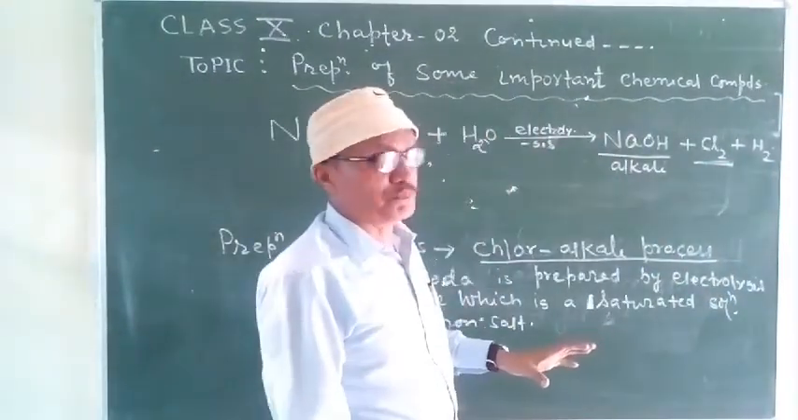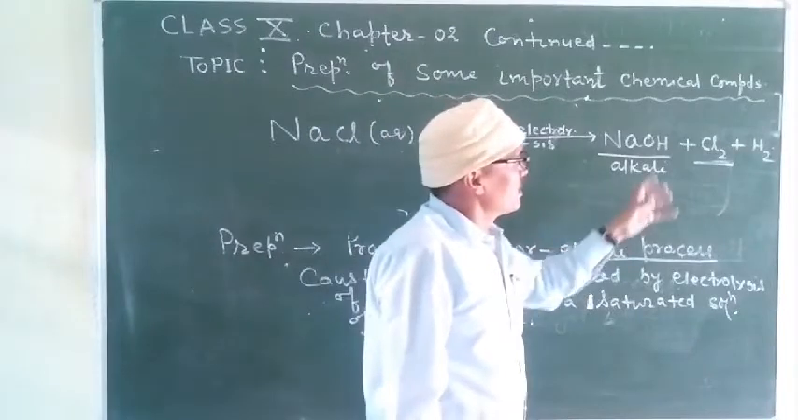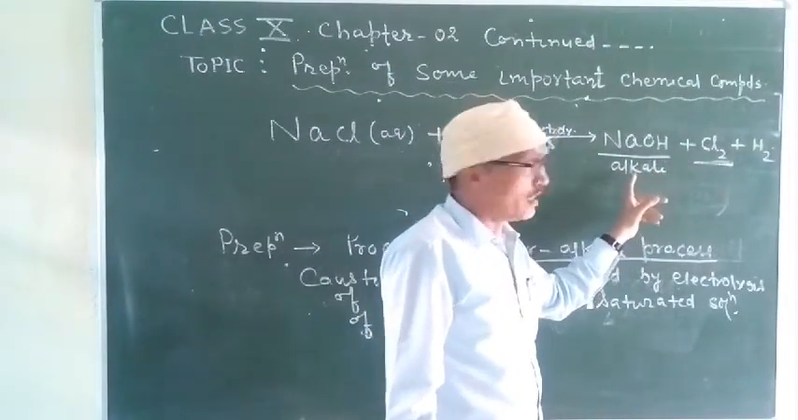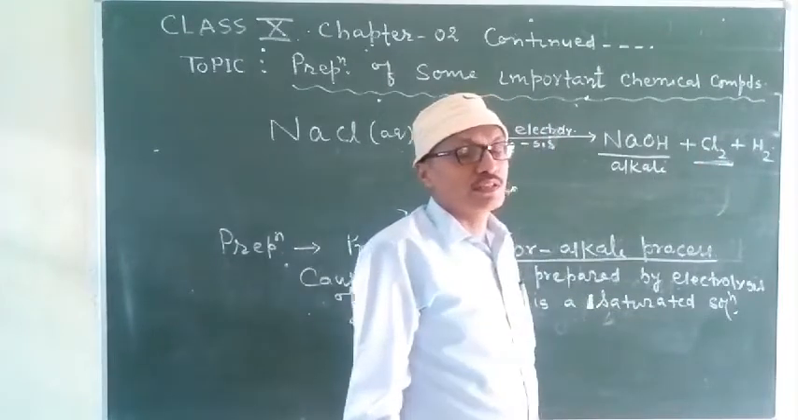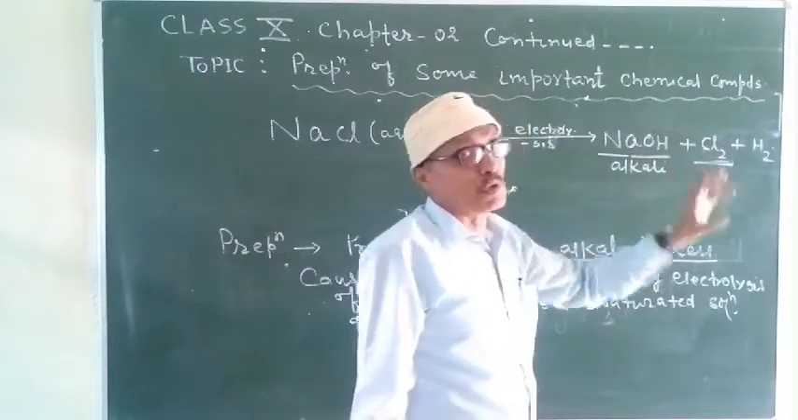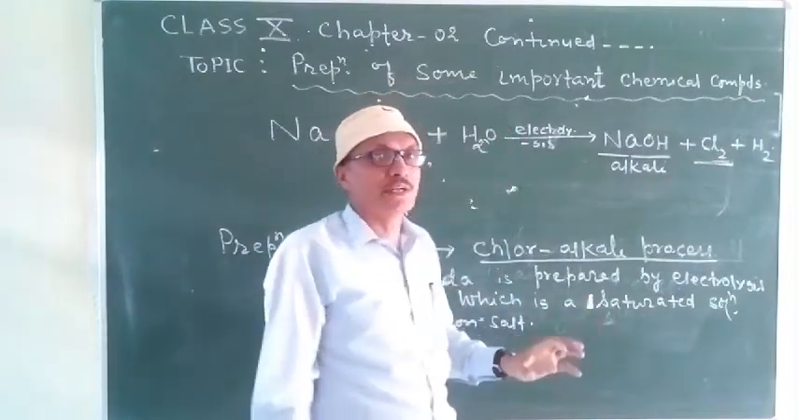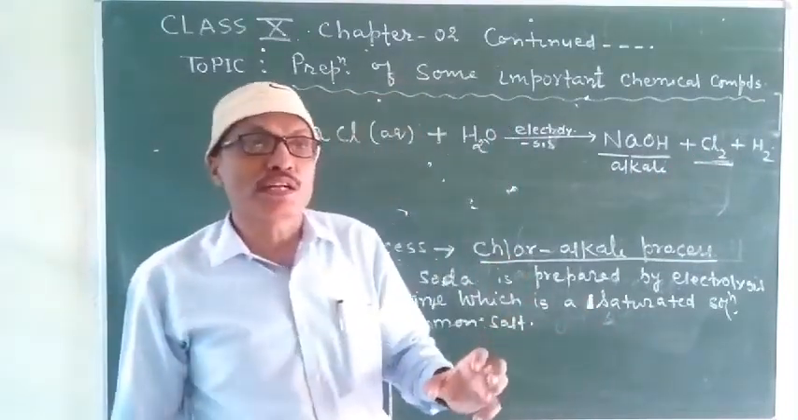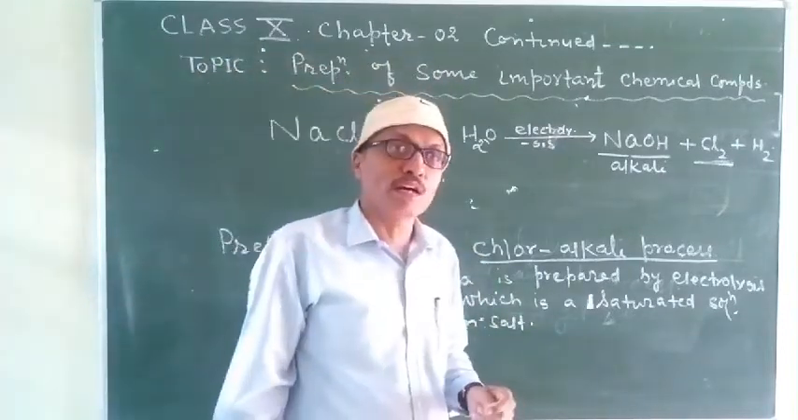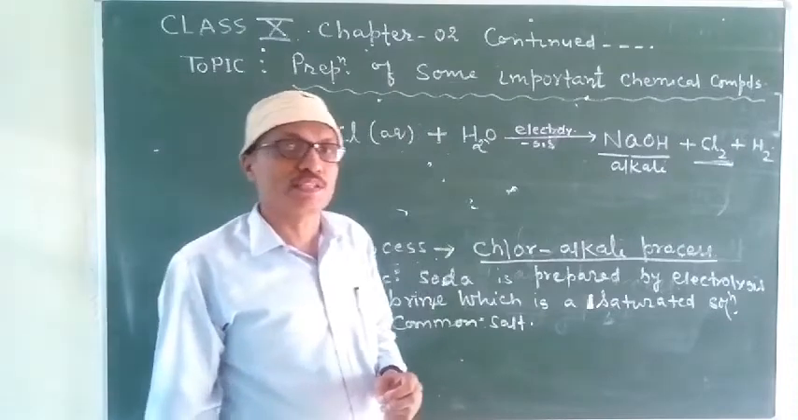So due to these two products, caustic soda, which is an alkali, and chlorine, this process is known as chloralkali process. So keep in mind, by chloralkali process, caustic soda is prepared on large scale in our industries.